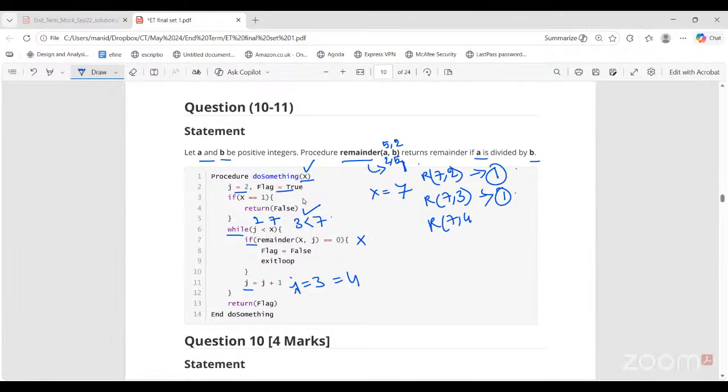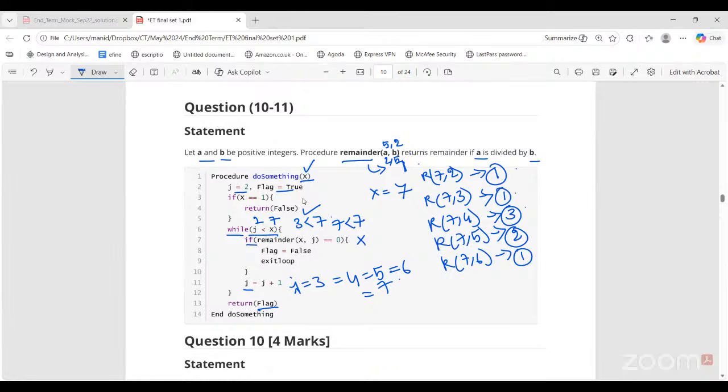Remainder of 7 comma 4 is 3. Again j is incremented to 5. Remainder of 7 comma 5 is 2. Again j is incremented to 6. Remainder of 7 comma 6 is again 1. And lastly, now j is incremented to 7. But 7 less than 7 breaks the while loop condition. So we'll come out and we will return whatever the value of flag is.